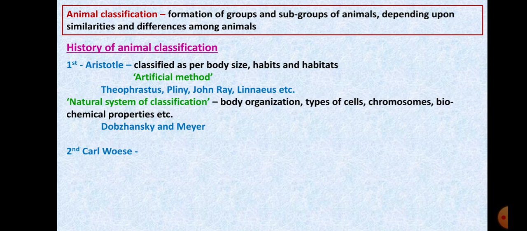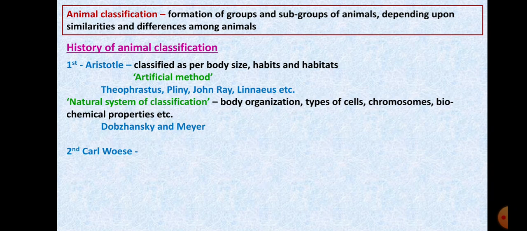Okay, then further, new developments happened, new research happened. Science is a field wherein research and development continue all the time. So then, different scientists came up and new criteria were set. After Aristotle, after this artificial method, it was followed by various scientists such as Theophrastus, Pliny, John Ray, and Linnaeus, and many more.